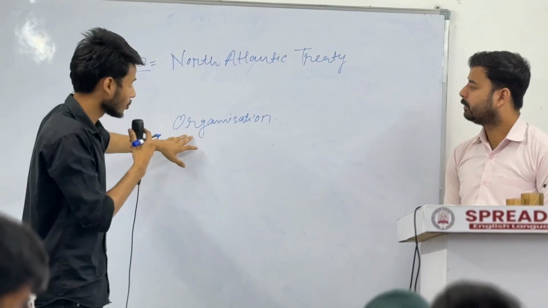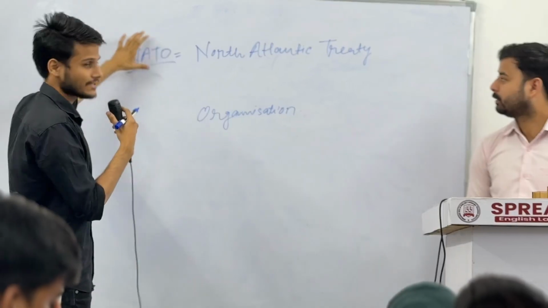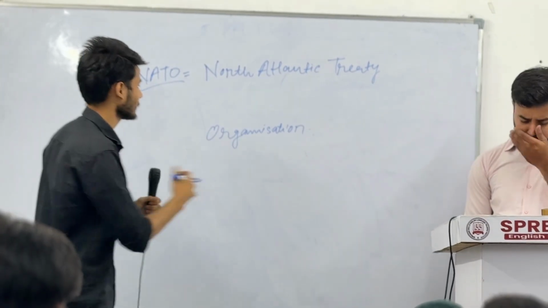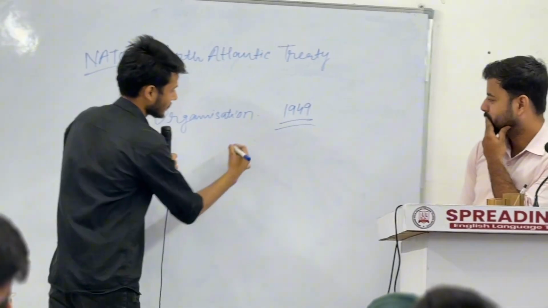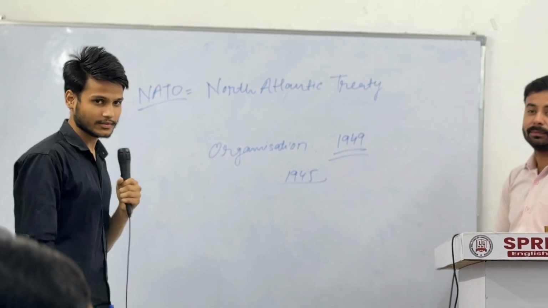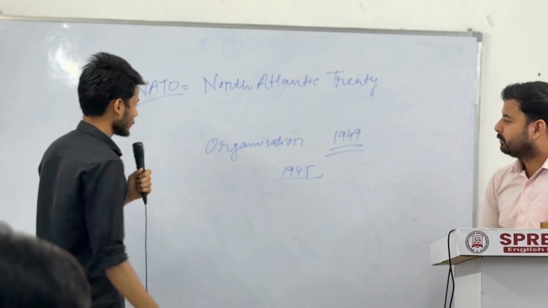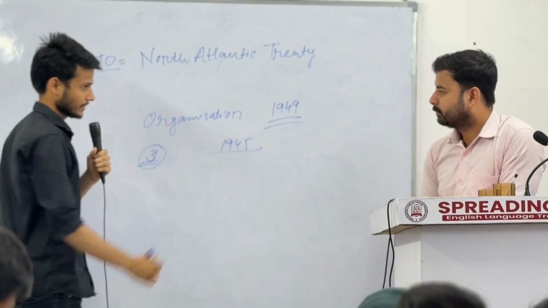Those countries made a group and made an agreement. That's why it is named NATO. It was established in 1949, after World War II, which ended in 1945. There are total around 30 plus members, like 31 countries in this.